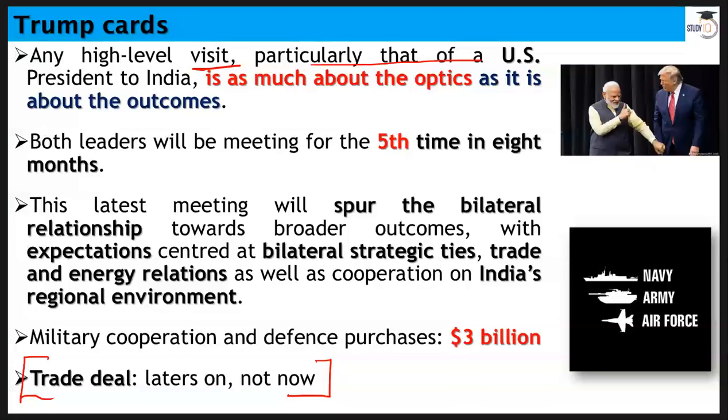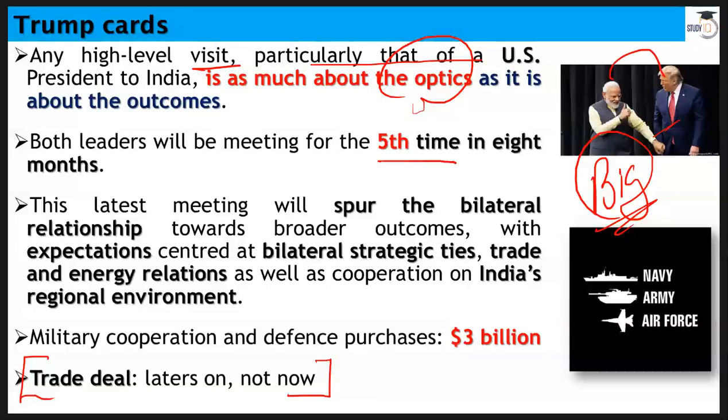And then later on, Mr. Trump has said that before November 2020, before election, USA will have a big trade deal with India. So that's what he has said. As his arrival is coming closer, things are getting more and more clear. Now we'll come to this optics in a minute, but let's understand that in the last 8 months, this meeting will be the fifth between these two leaders. So this indicates that things are quite positive between these two countries.